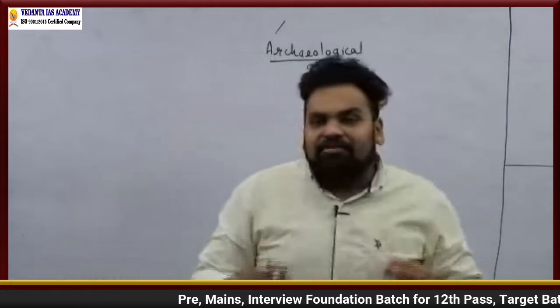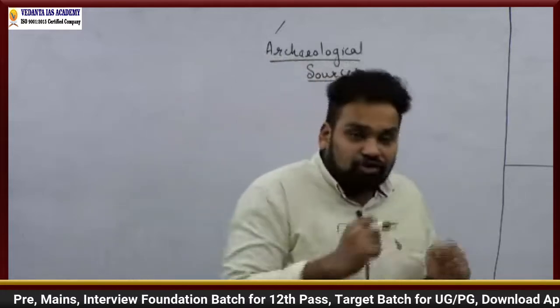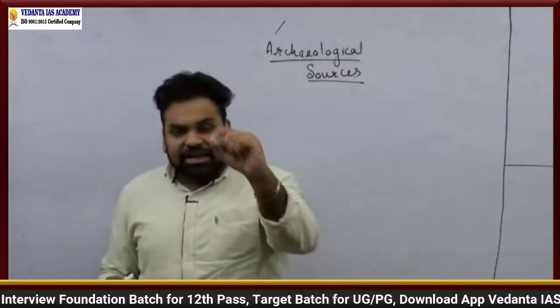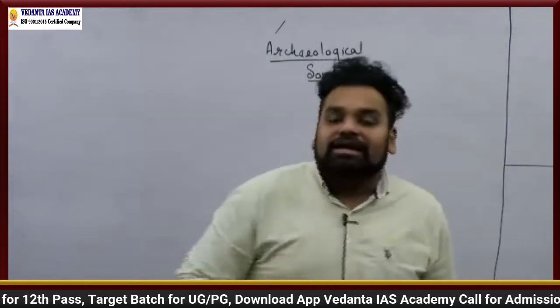So for example, if I am taking architecture as an archaeological source, I can actually take a very, very good example. Just see Mughal architecture.